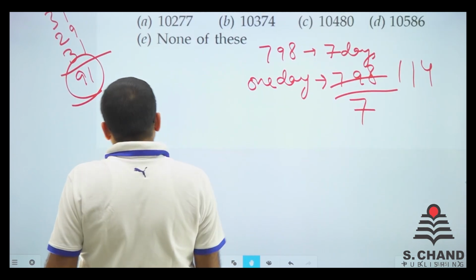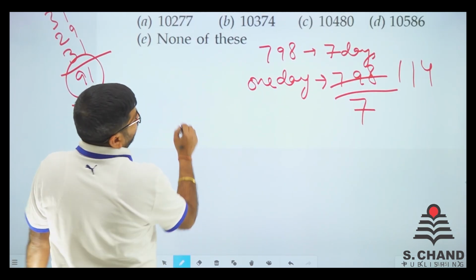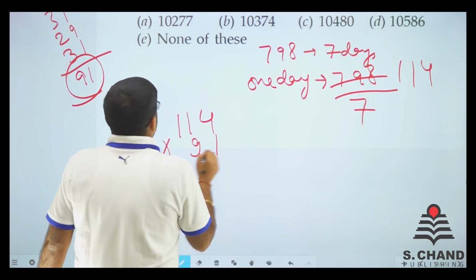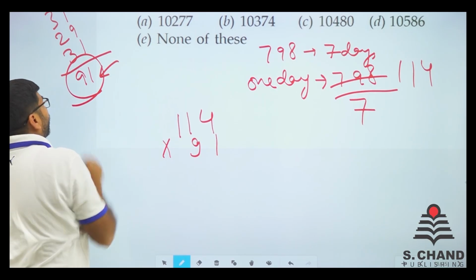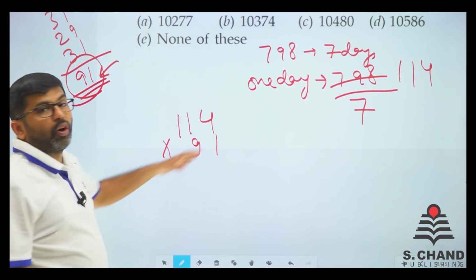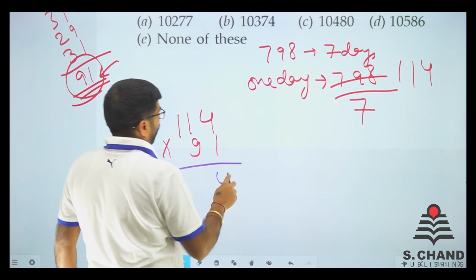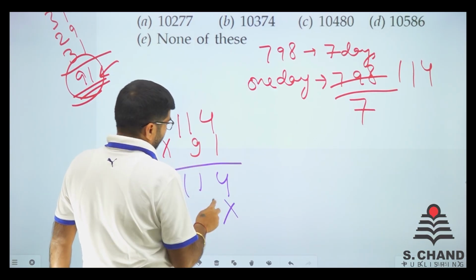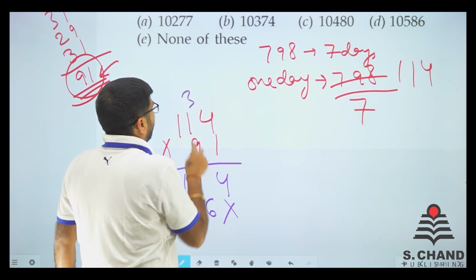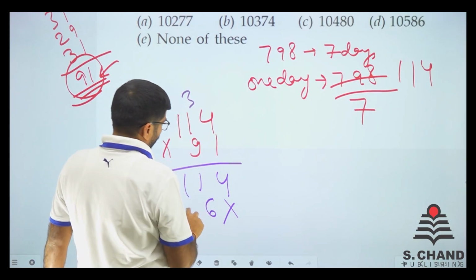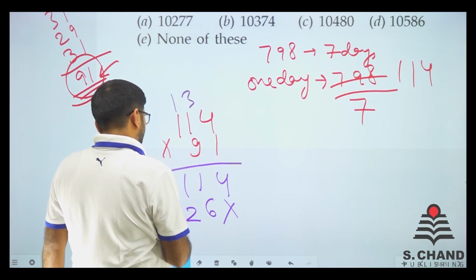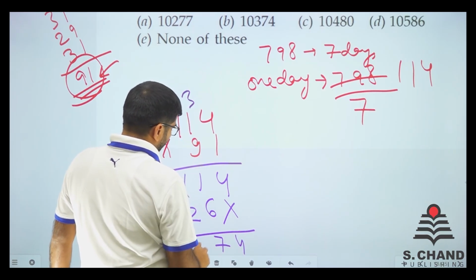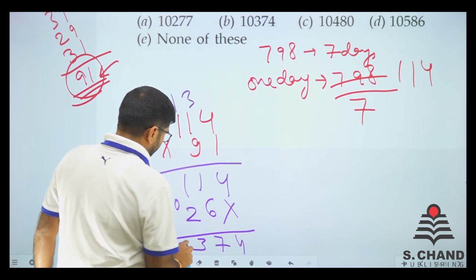Now how many days are there? 91. Just multiply 114 into 91. Every day we get 114, so in 91 days, how many? Just multiply. 4 ones are 4. It's like 1 1. 9 4s are 36, carry 3. 9 and 3, 12, carry 1. 10. So we got 4, then 7, then 3, then 0, then 1.